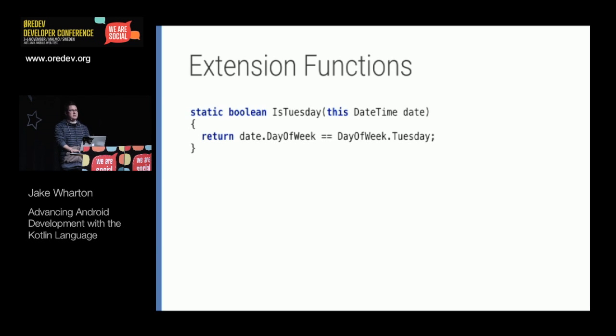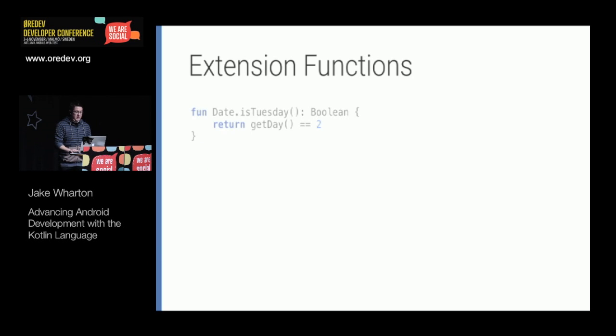Before I show the Kotlin syntax, I want to contrast this with C#. This is what an extension method would look like in C# on its version of the date class, datetime. And so the interesting thing here is that we get our date instance and we can call this method, and this actually works anywhere in your entire project in .NET. So as long as there's an extension method declared somewhere, you can use that on any date time in the entire project. And I'll explain why that's an interesting distinction in a second here.